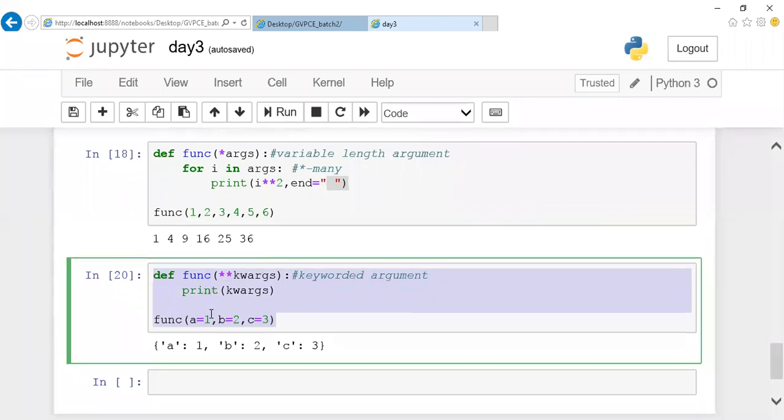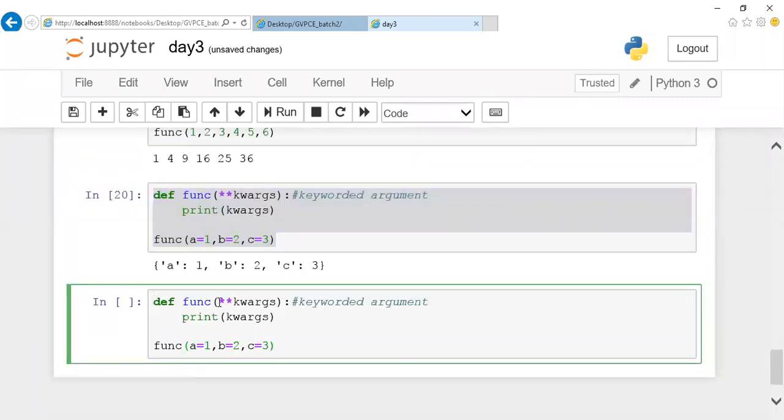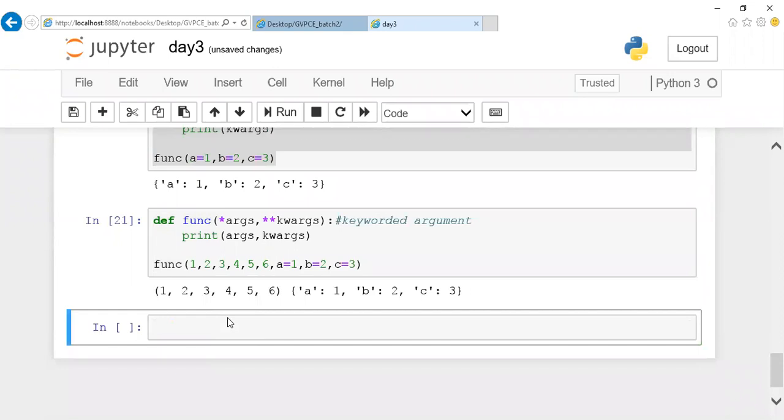As you people ask, I want to use both elements. In those cases, first I mention star args. Star args should be given a variable name, where I'll be passing as many values as I want, of any data type. Here I can access both the elements like this. In the same program, if both the values occur together, in those cases I can access like this. You can notice that the tuple is accessed separately and this dictionary is accessed separately.